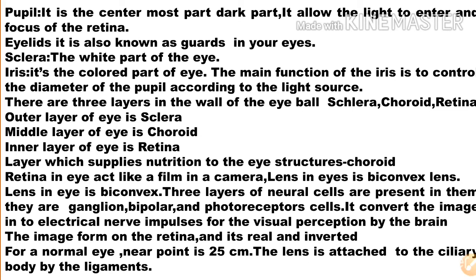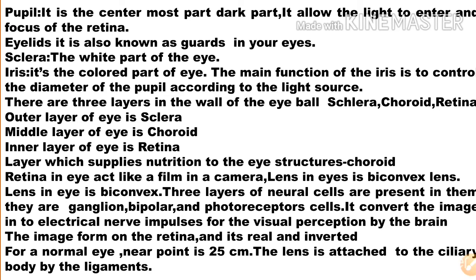Next one, sclera, the white part of the eye. The next external part is the iris. It is the colored part of the eye. The main function of the iris is to contract the diameter of the pupil according to the light source.